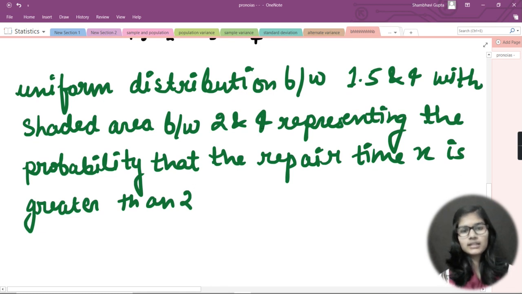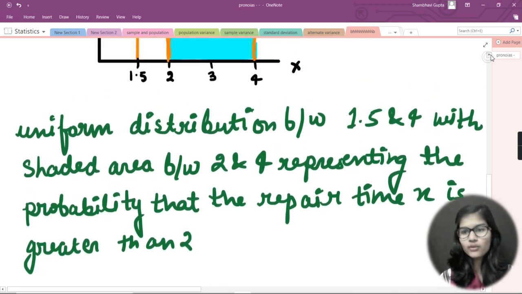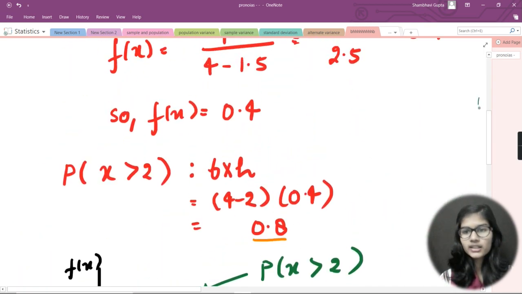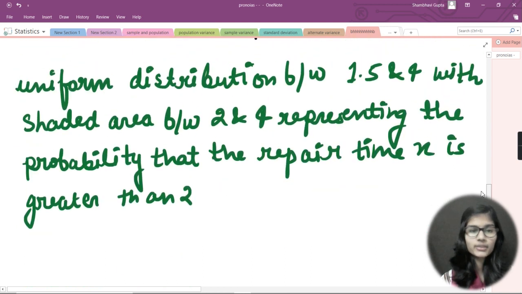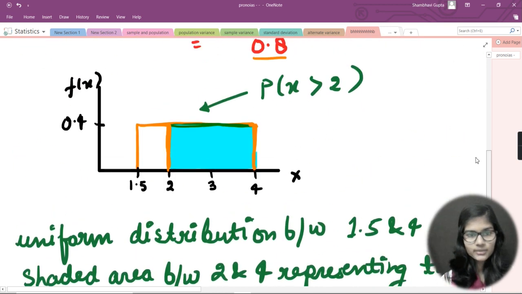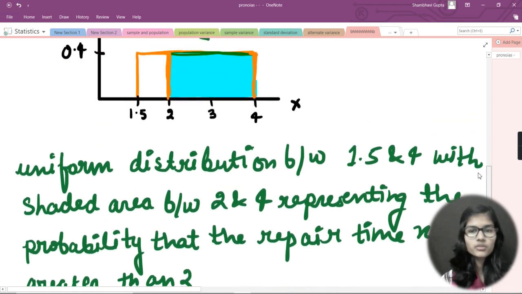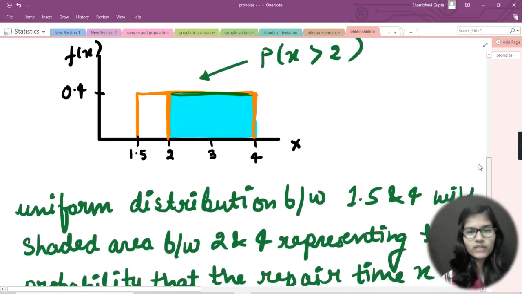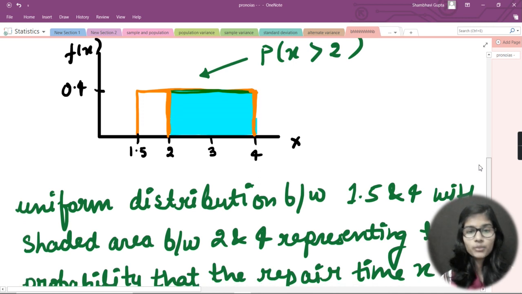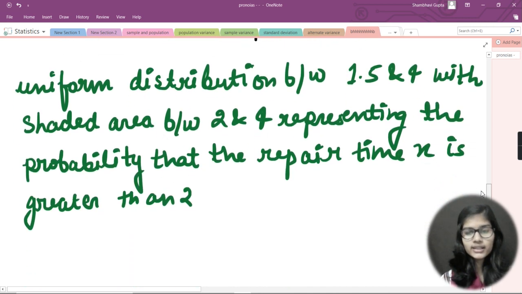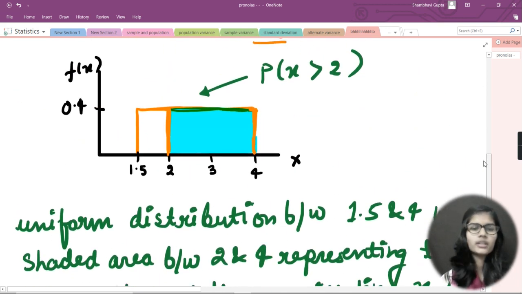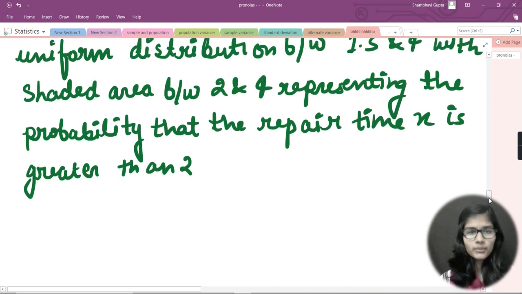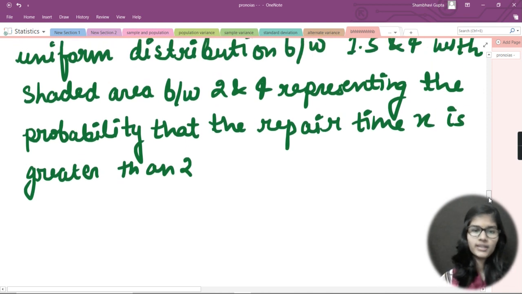If you take it from this graph, whatever I have written, you can get a proper idea, and you need not memorize what to write. I would just explain again what I have written: uniform distribution between 1.5 and 4. So 1.5 and 4 were the starting and ending points in my graph. Then I wrote the shaded area between 2 and 4 represents the probability that the repair time x is greater than 2.